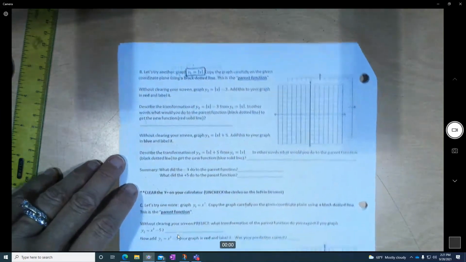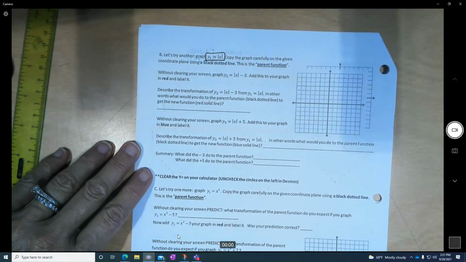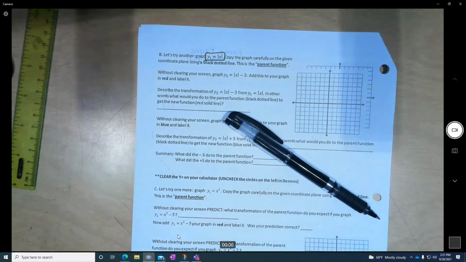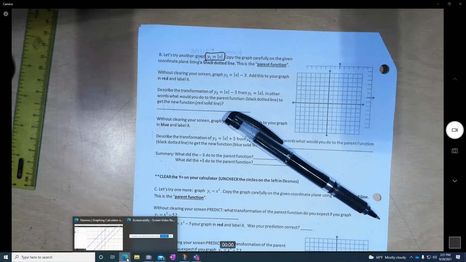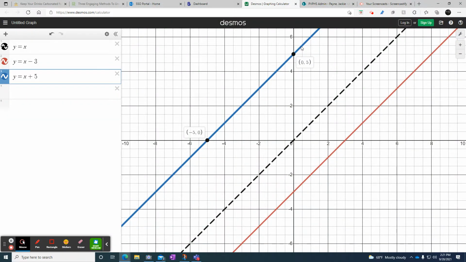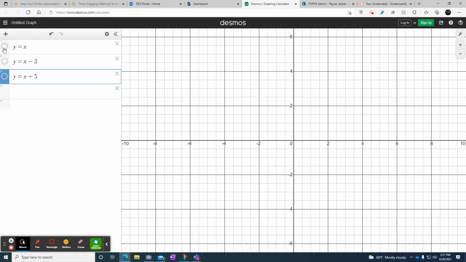Y equals absolute value x. So I'm going to go back to Desmos now. You don't have to erase all these. You can erase them, but if you just don't want to see them right now, all you have to do is unclick this button. It makes them go away, because you might want them later. You're not logged in, so it's not going to save it. It's just as easy to turn it on or off as it is to click X and make it go away. So I always like to leave them there, just in case.